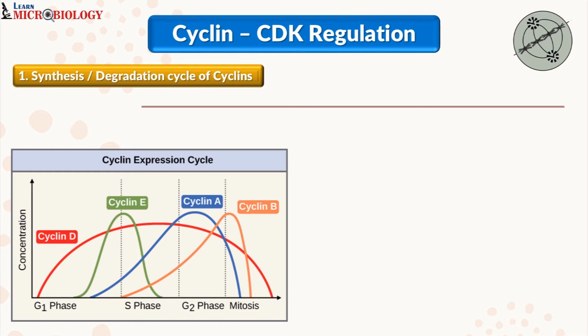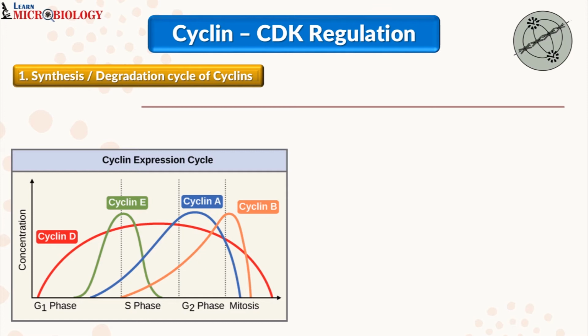As we can see here, initially your cyclin D synthesis increases and then it becomes constant throughout your S phase. Once S phase is completed, you can see your cyclin D is degraded. Then by the end of G1 phase, the synthesis of cyclin E starts, which is at a peak during the transition of G1 to S phase, and it is degraded further in your S phase.